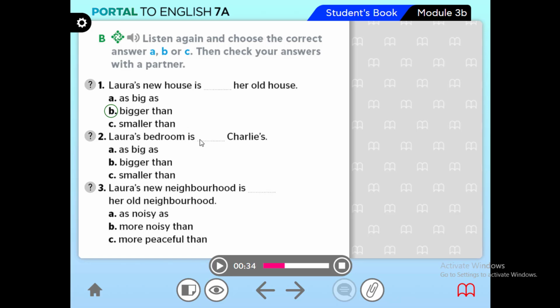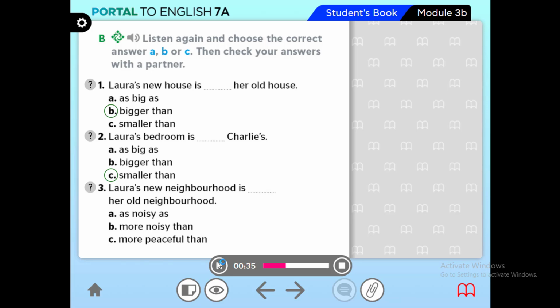Her bedroom is, compared to Charlie's, as big as it, or bigger than Charlie's room, or smaller? Your answer? Yes. C. Very good. Let's move on.